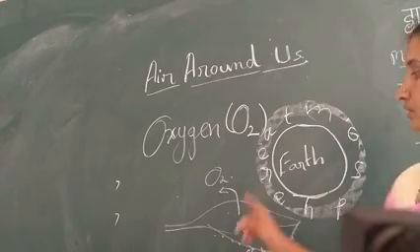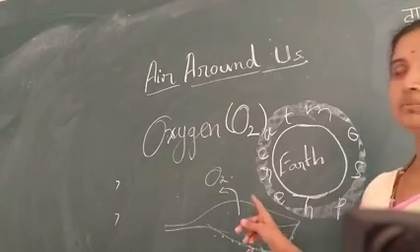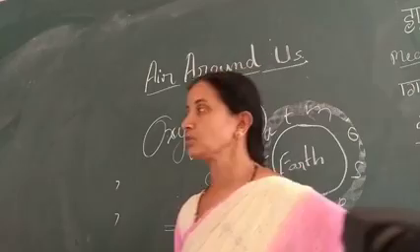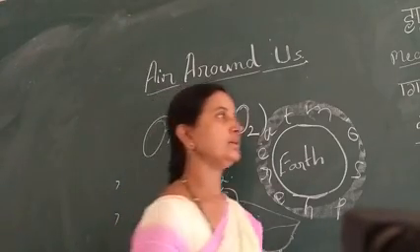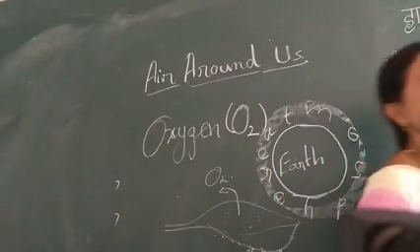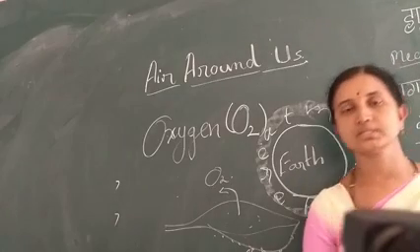This oxygen liberated from the plants is consumed by the animals, human beings, and all the animals, all the insects.